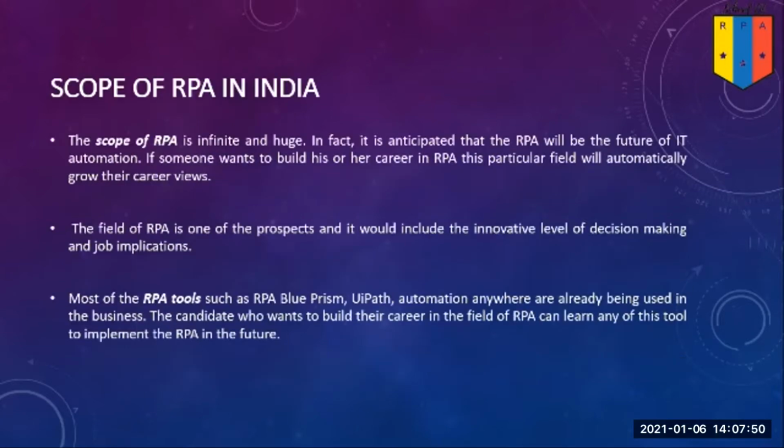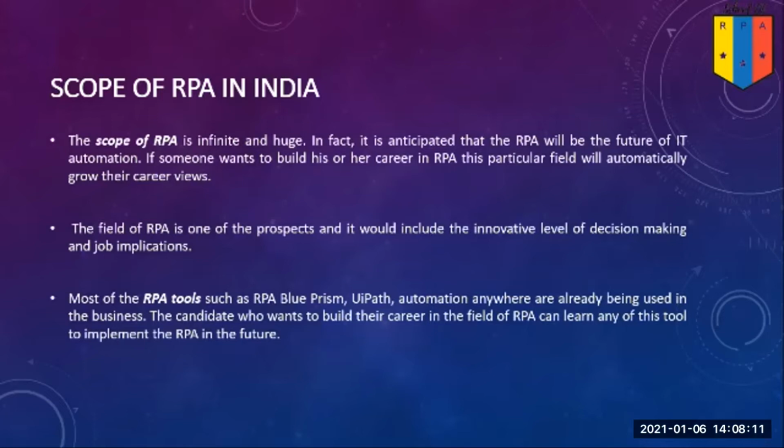Scope of RPA in India. The scope of RPA is infinite and huge. In fact, it is anticipated that RPA will be the future of IT automation. If someone wants to build his or her career in this particular field, then it will automatically grow their career.